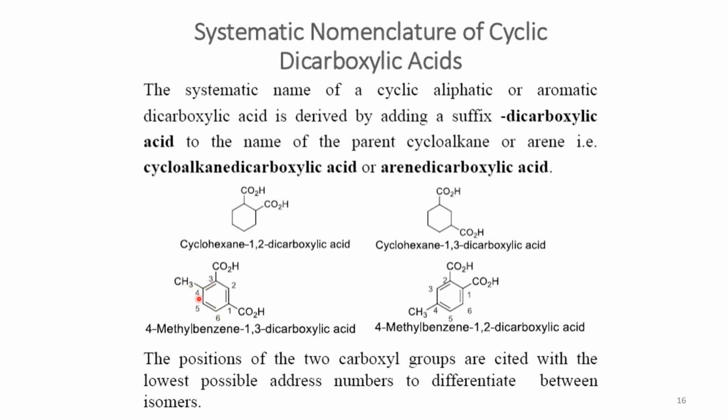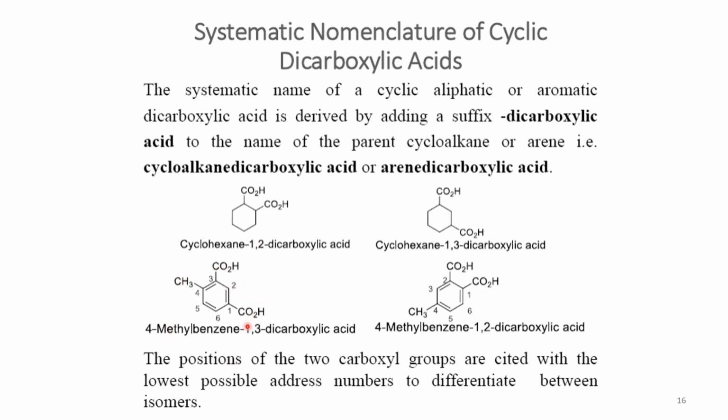And then if we have benzene as a parent compound, we write benzene, and one of the groups is given 1 position. You have to make sure that CH3 gets the lowest possible position in here. Also the 1 3 positions should be such that we get the total sum lowest, that is 1 3 and 4 here, and in the other case we get 1 2 and 4. So 1 2 and 4 make 7, while 4 1 and 3 make 8. Anyway, it can be numbered in such a way that the total sum is the lowest, so we get 4 methyl benzene 1 3 dicarboxylic acid.